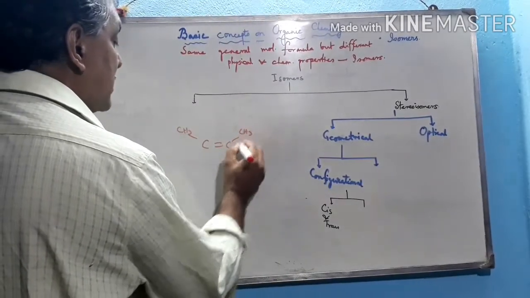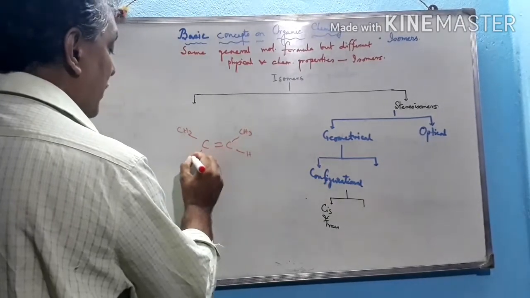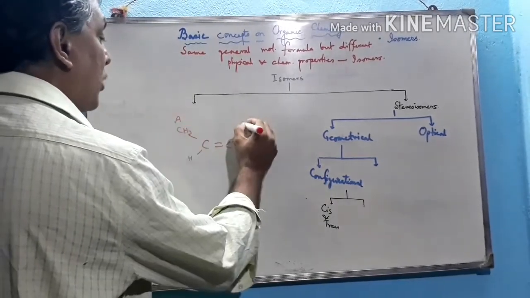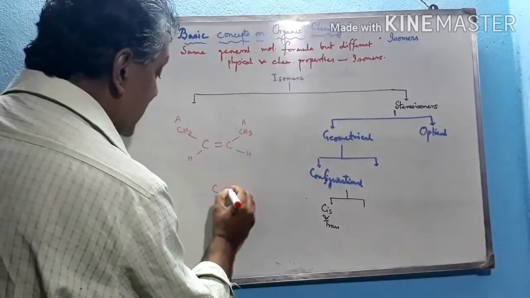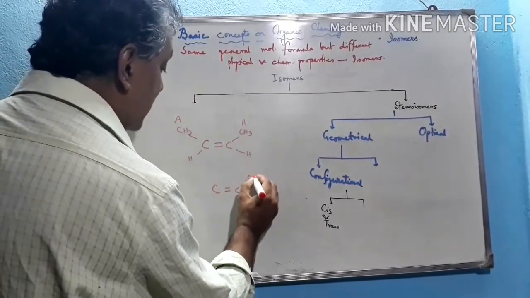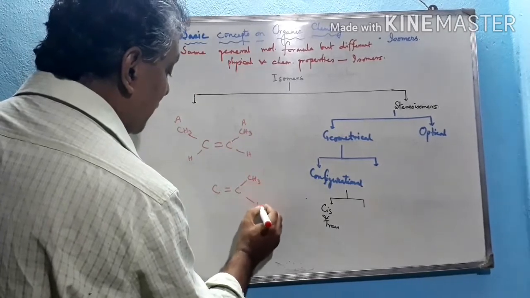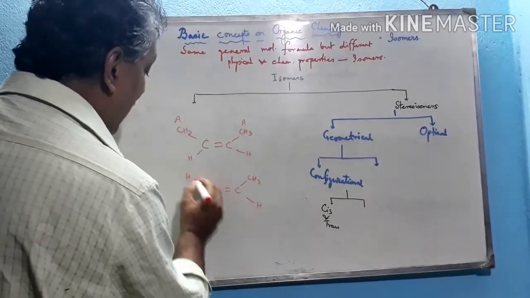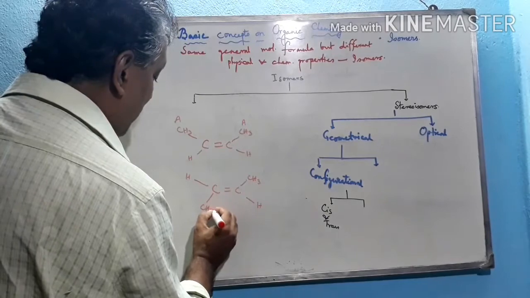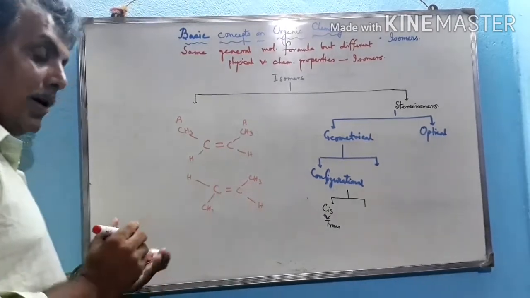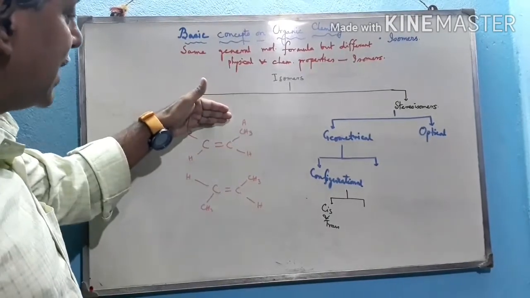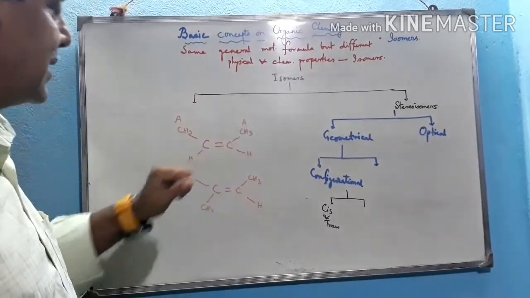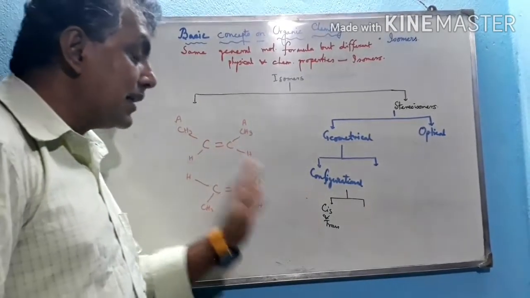This is the cis butene. This is the A group because the mass of carbon is greater than that of hydrogen. And this is the trans butene. Here the CH3 and H remain the same, but the H and CH3 are opposite, and that's why the upper part is called the cis structure and the lower part the trans structure. So, cis and trans isomers.